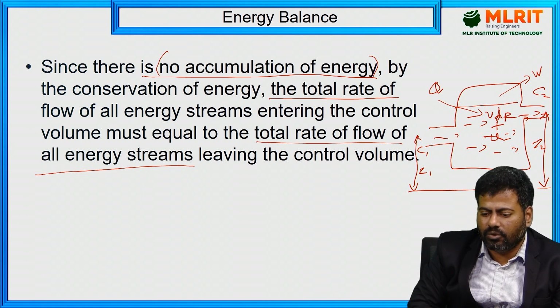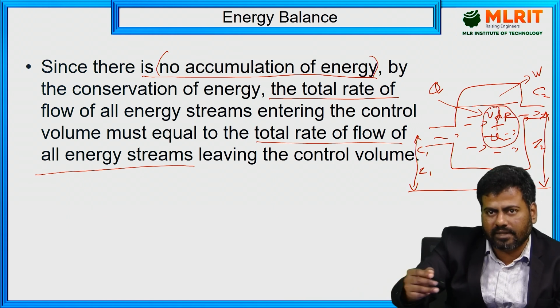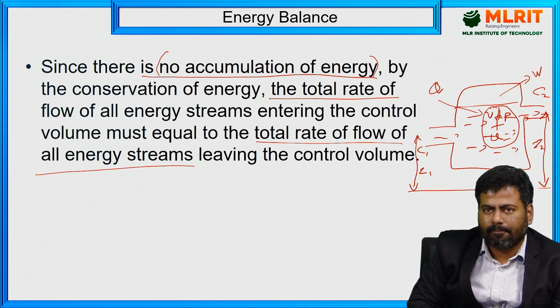So what is happening? U1, V1 into dP. V1 will remain, the control volume will be the same, but the pressure changes, right? So that leads to the flow energy. This combined VdP plus U is nothing but what we call enthalpy, right? So we are having the enthalpy parameter, energy parameter, kinetic energy parameter, potential energy, and heat energy, right?